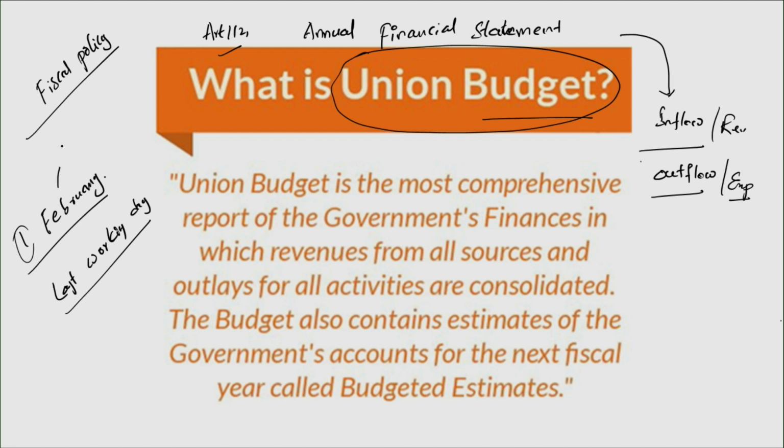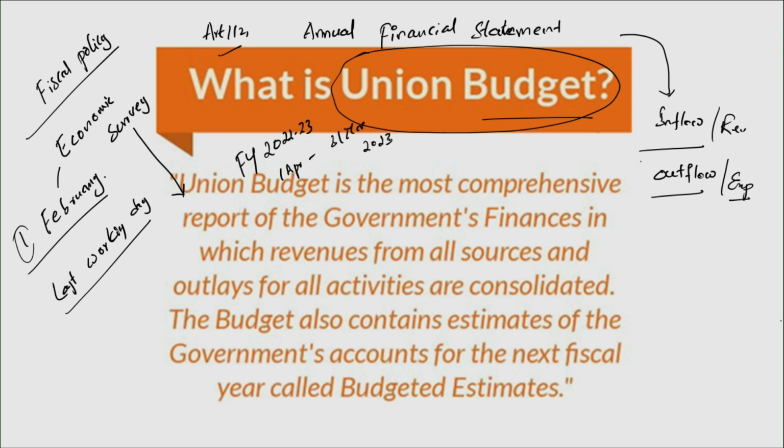One day prior to submitting the budget, the government also submits an economic survey. So what does an economic survey consist of? The economic survey helps in understanding the state of the economy in that particular financial year. So let's say, when the budget is submitted for financial year 22-23, that is going to start on 1st April and end on 31st March of the next calendar year, 23.